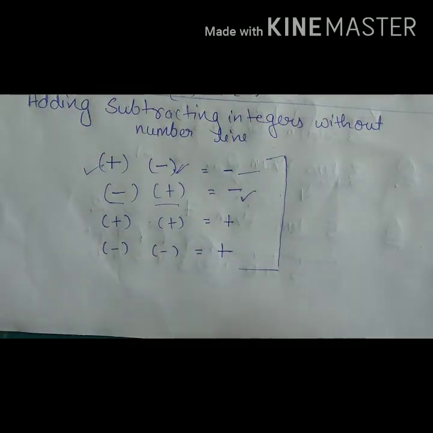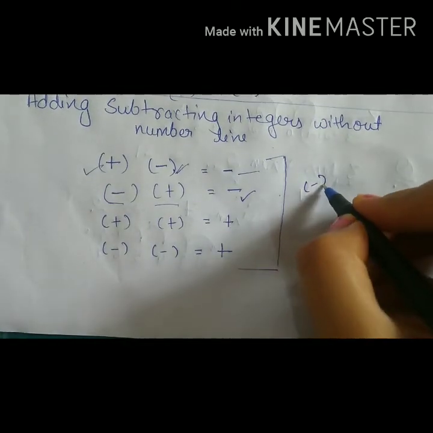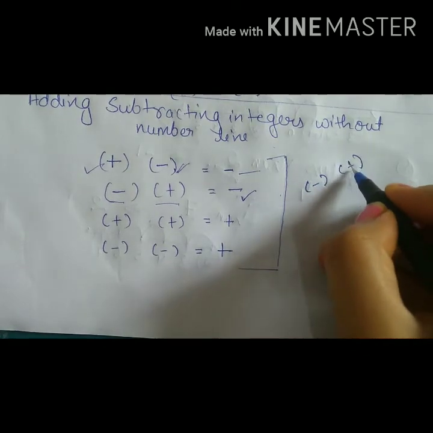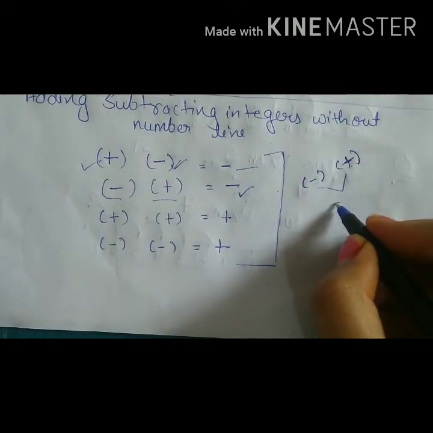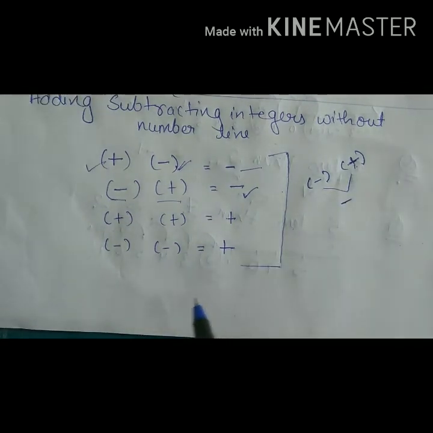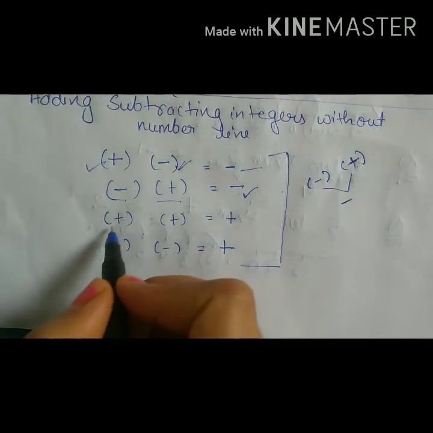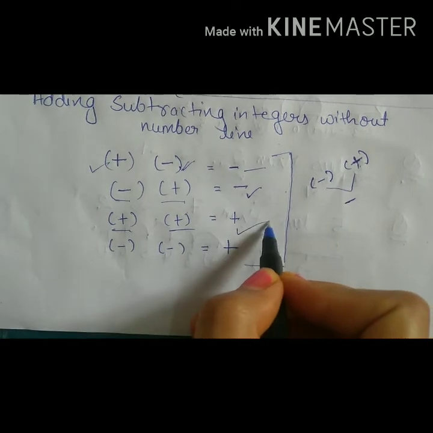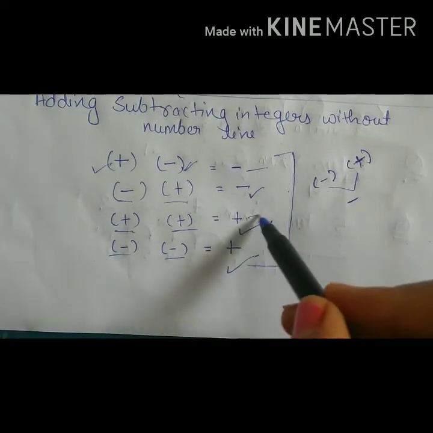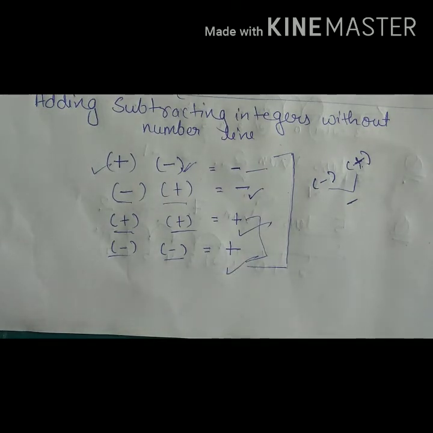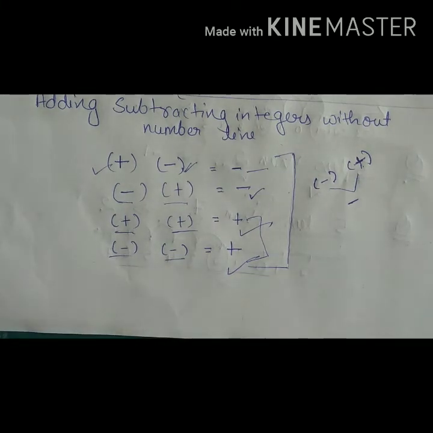Means to say, if you have one number negative and other positive, while solving them, the operation performed will be subtraction. And when will it be addition? When both the numbers are positive or both the numbers are negative, then you will perform addition. But there is a rule for which sign you will use after performing these operations. The sign used is of the greater number.